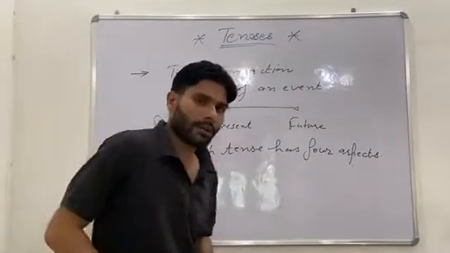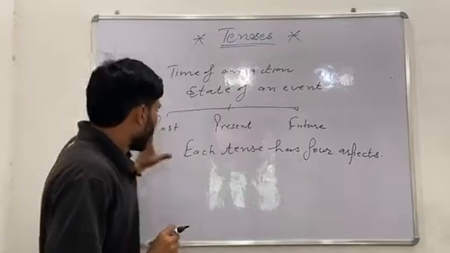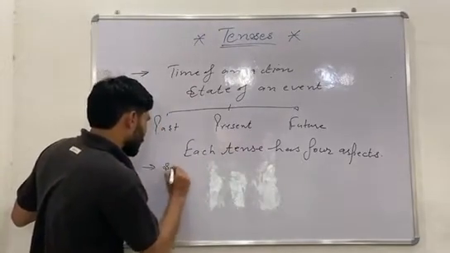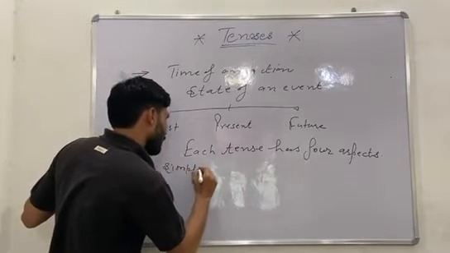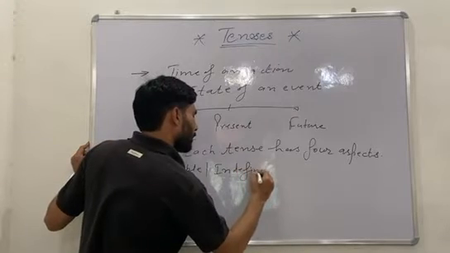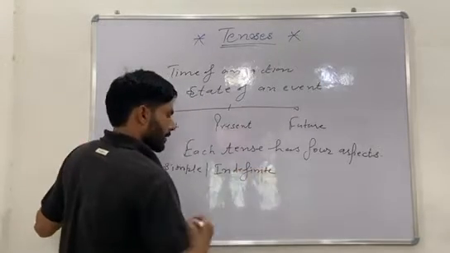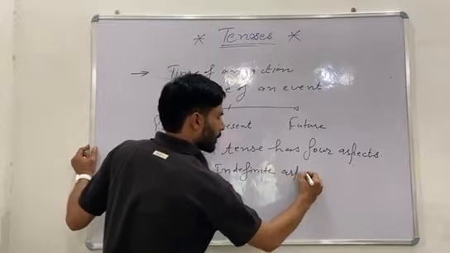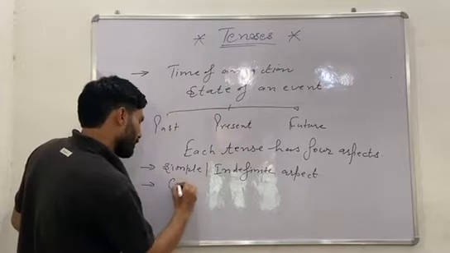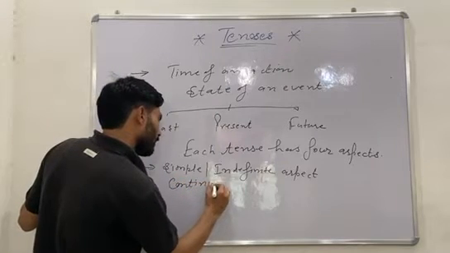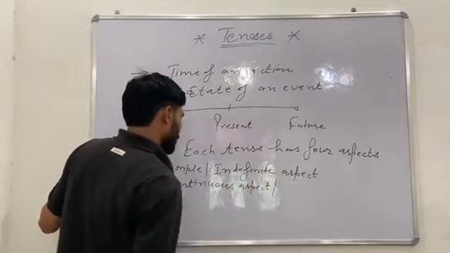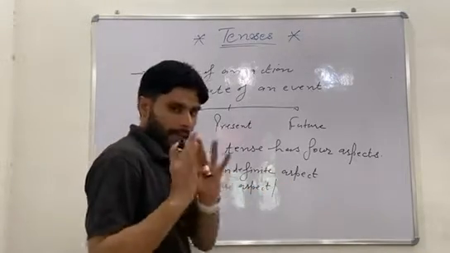To understand better, I am going to define them further. The first is the simple aspect, the simple indefinite aspect, right? The second aspect is the continuous aspect, and it is also called the imperfect aspect.